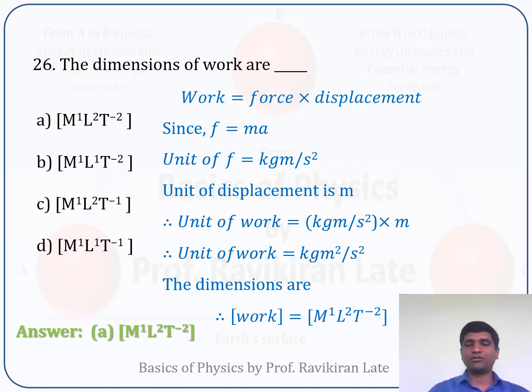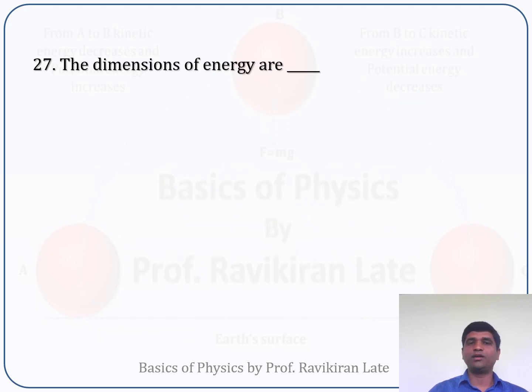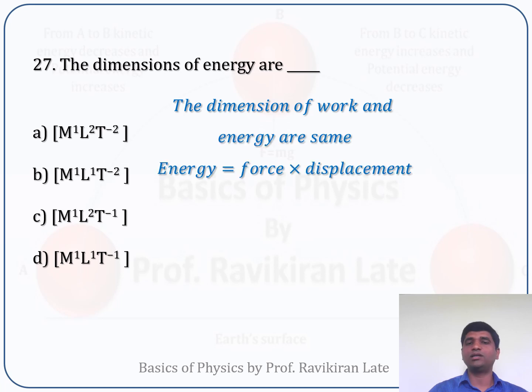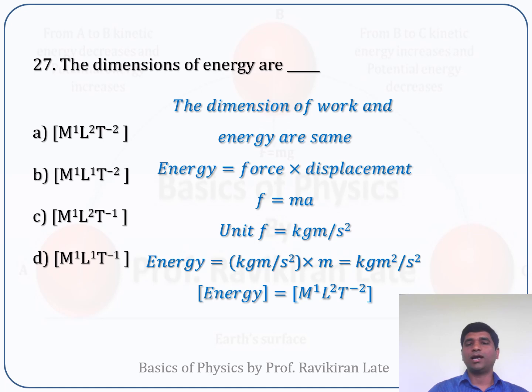In our earlier question, we had seen that work and energy both have the same dimensions. So it may happen that you get a question asking for the dimensions of energy. As we calculated the dimension of work, you can calculate the dimension of energy by the same formulation, and it will come out the same, M1 L2 T minus 2. So the option is A.